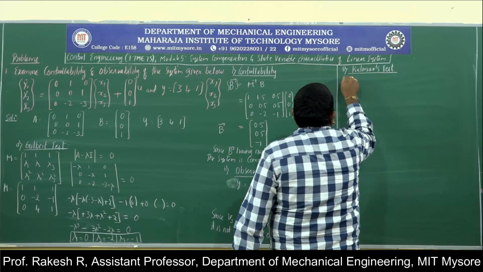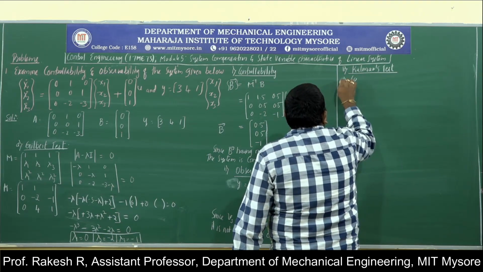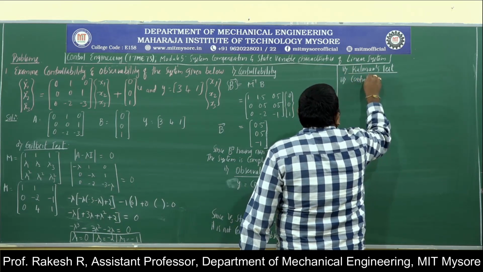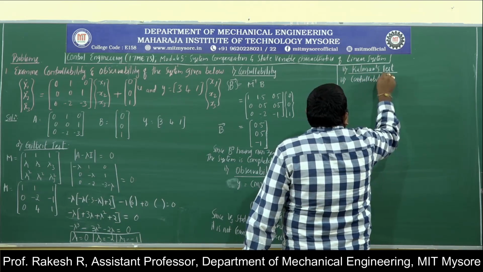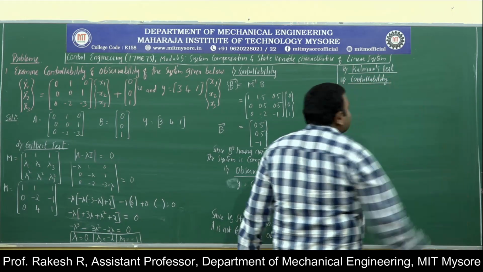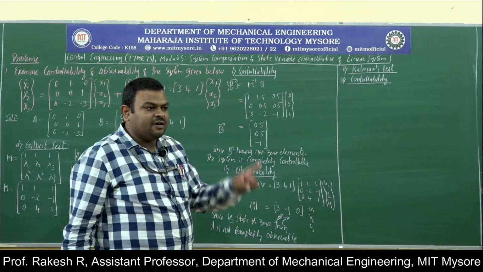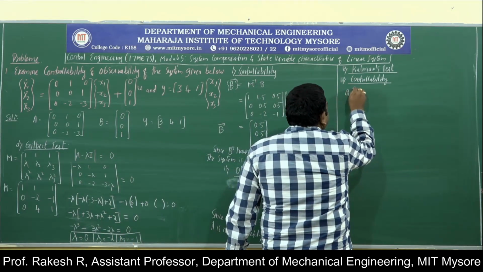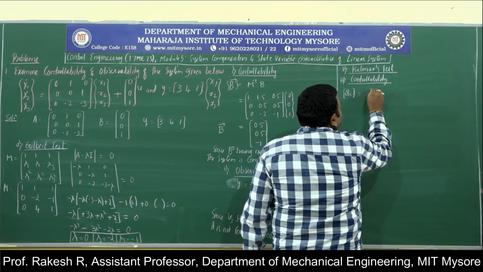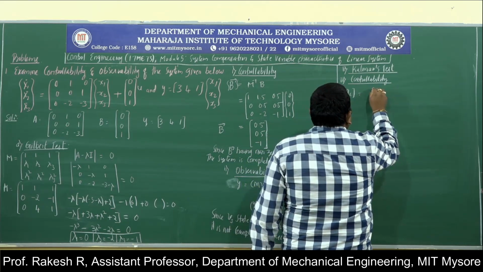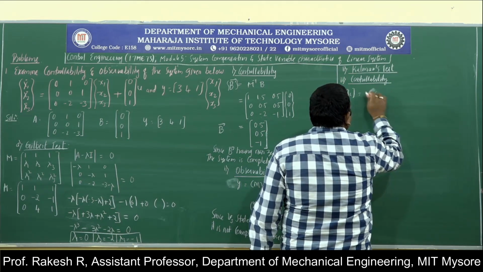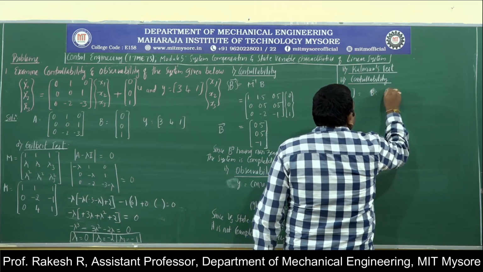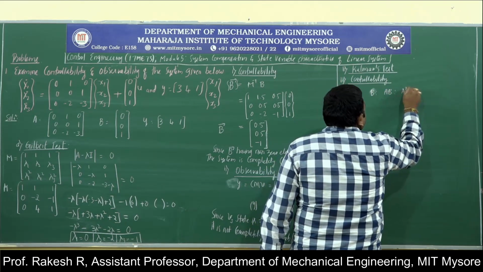Again, in the Kalman's test for controllability. Whenever we say Kalman test for controllability, we have to define the controllability matrix, which is QC, which will be equal to B, AB, A square B.